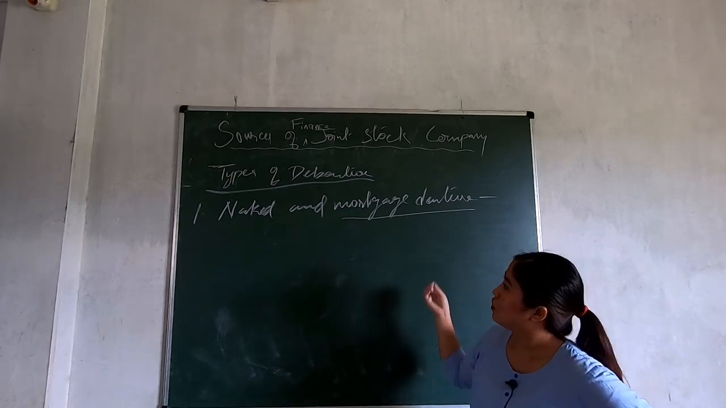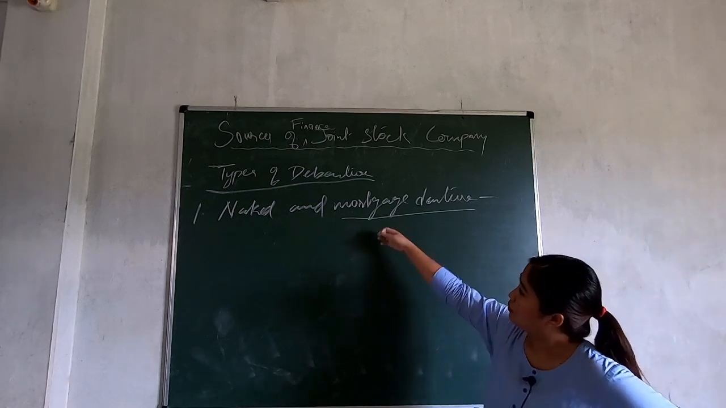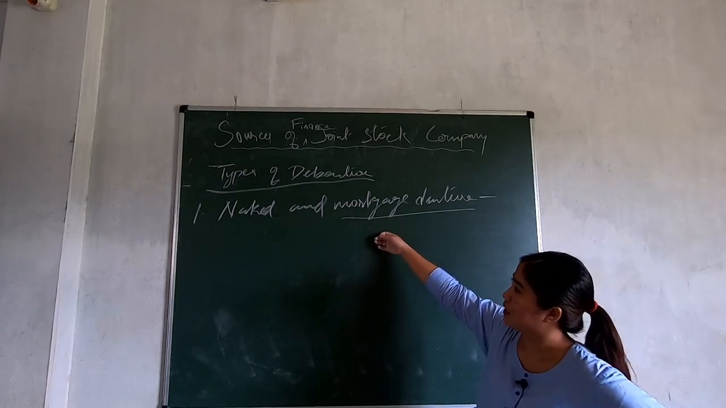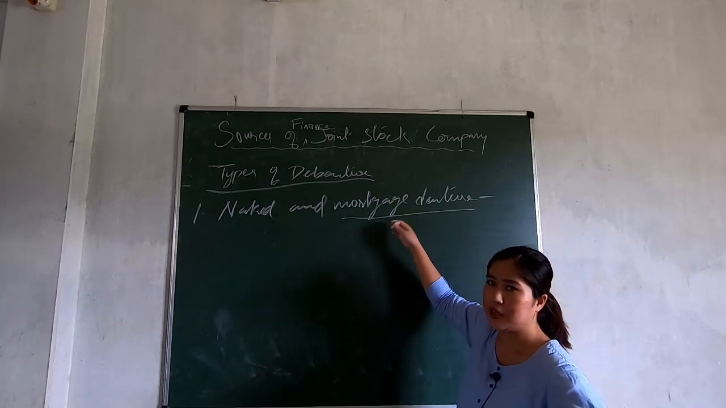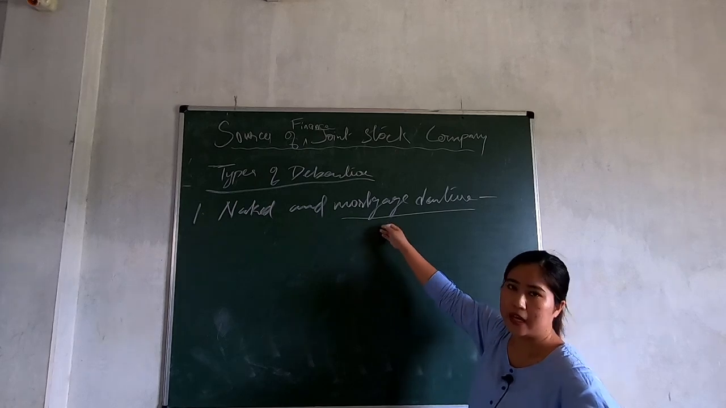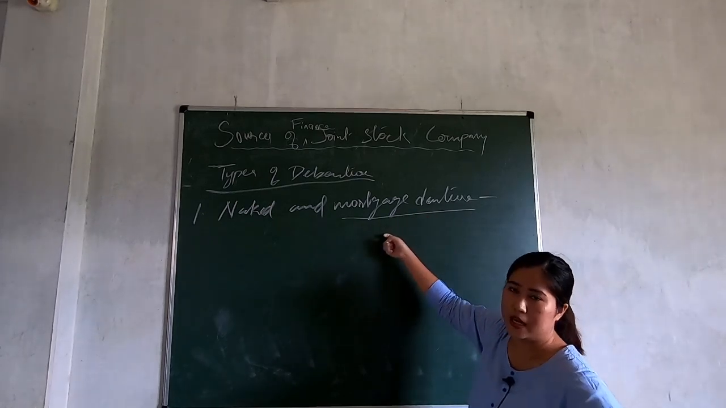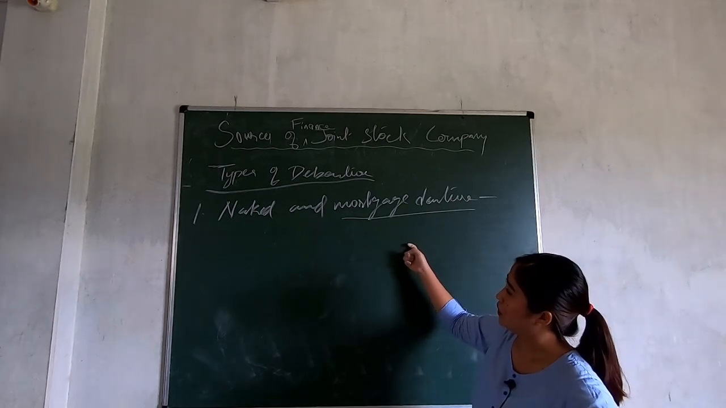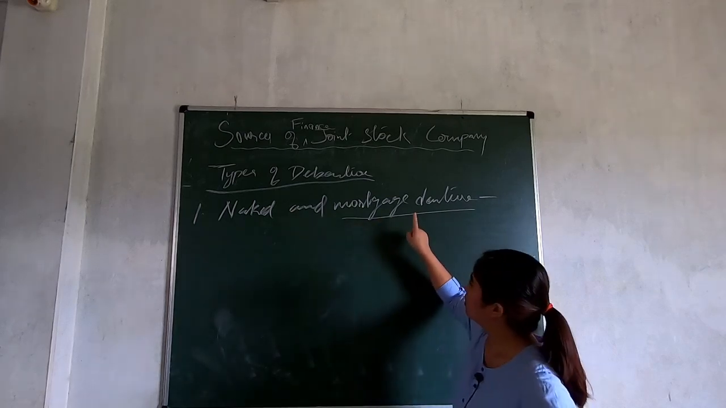So if the company fails to pay money, fails to pay the interest or the sum, then what can the debenture holder do? They can recover their money by keeping the asset of the company, because the debenture was issued by mortgaging the asset of the company. All right. So this is not secured, and this is secured.